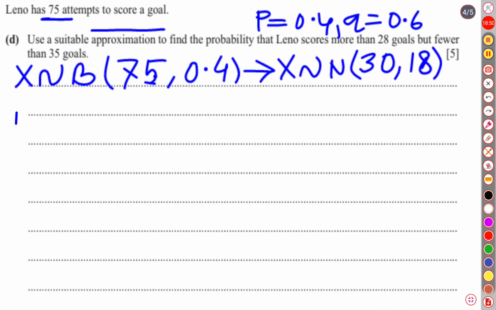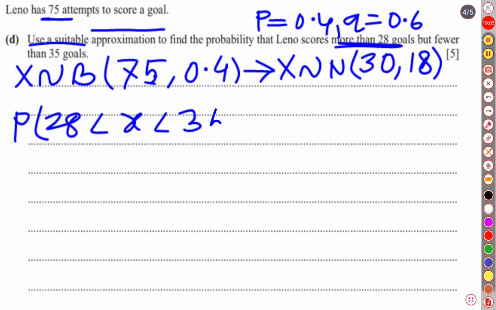They have told us to find the probability of more than 28 goals but less than 35 goals. If we observe the question, we are converting a binomial distribution into a normal distribution, whereas binomial distribution is applicable for a discrete random variable, but the normal distribution is applicable for a continuous random variable.